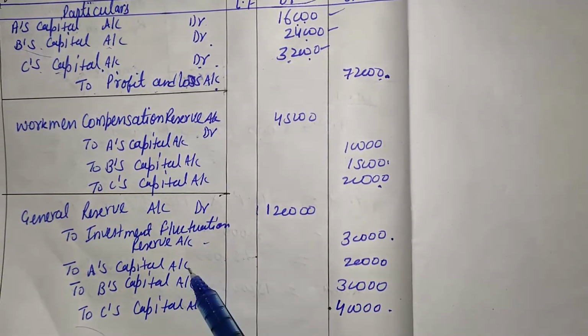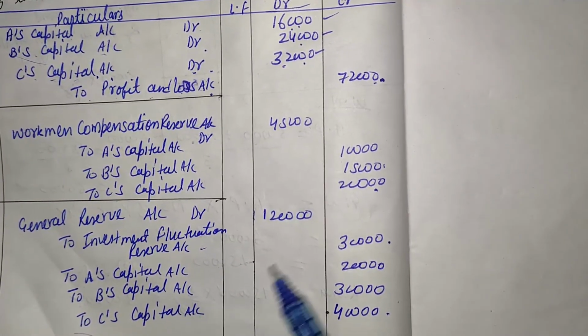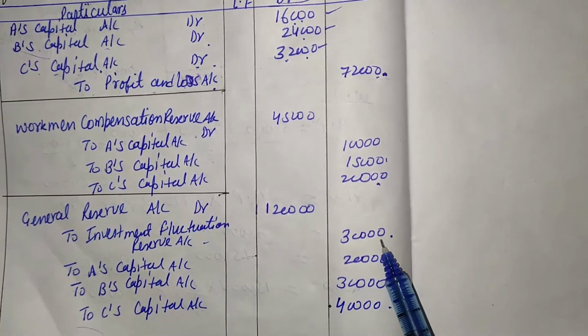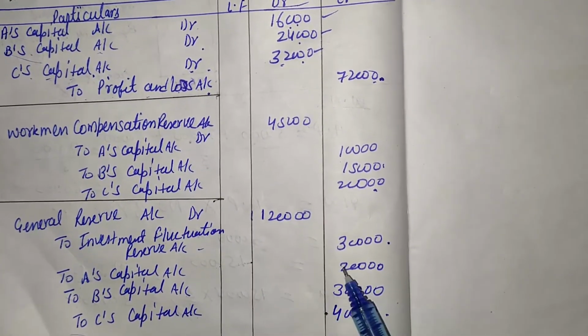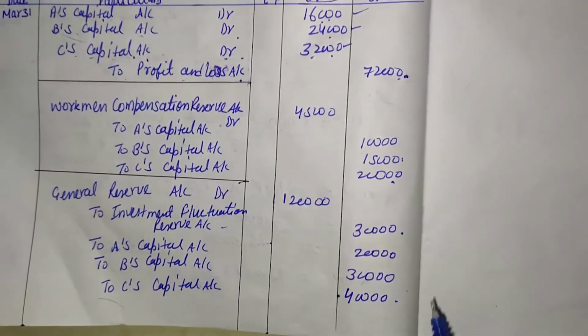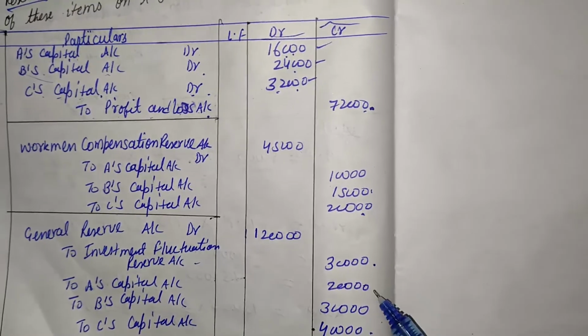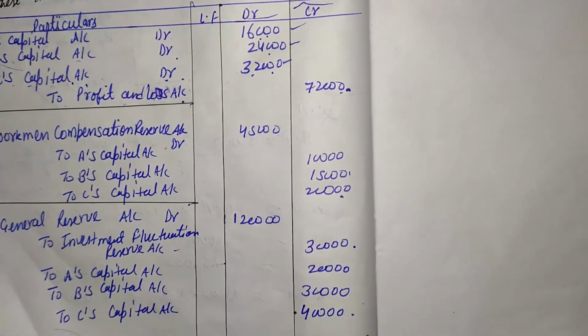It means to A's capital account, to B's capital account and to C's capital account. So 1,20,000 minus 30,000, it means that is 90,000, and that 90,000 is distributed in the old ratio, that is 2:3:4. So we find the value, that is 20,000, 30,000 and 40,000.